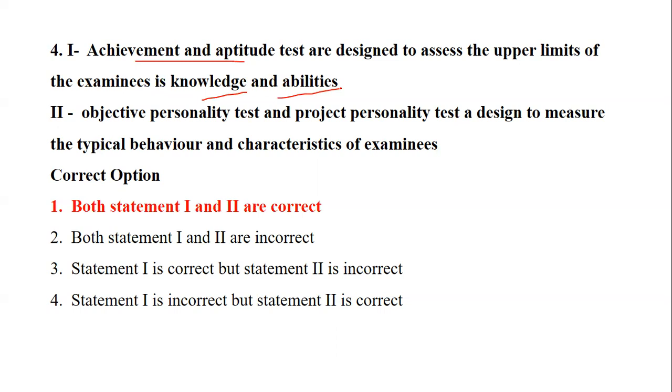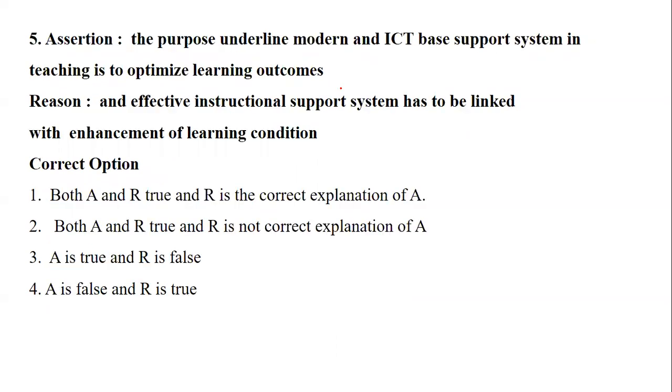Okay. Coming to question number 5. Now, question number 5 is an assertion and reason question. I've taught you how to look at assertion and reason. Assertion means the question which is basically talking about a statement, and that statement is supported by a reason. So let's see, what is the assertion?